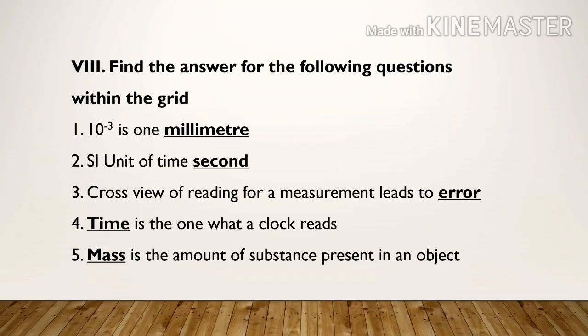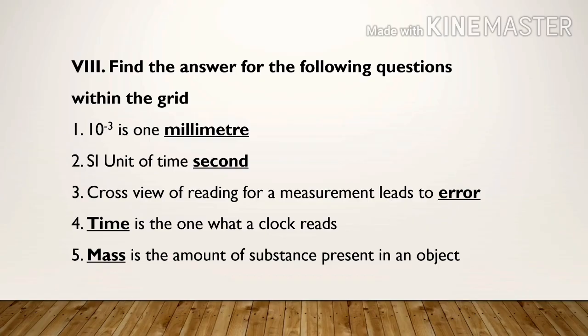Eighth Roman letter, find the answer for the following questions within the grid. Question number 1. 10 power minus 3 is 1. Answer, millimeter. Question number 2. SI unit of time. Answer, second. Question number 3.